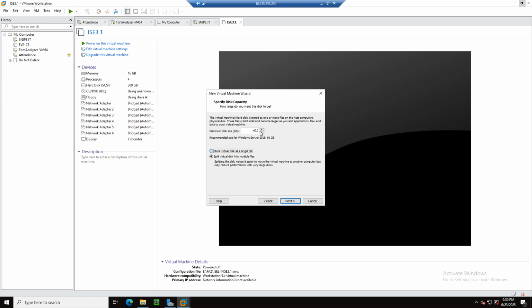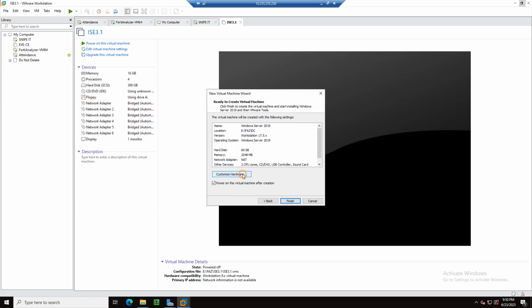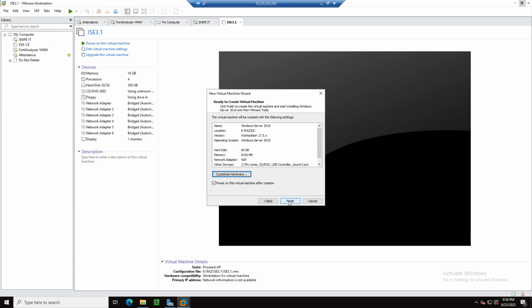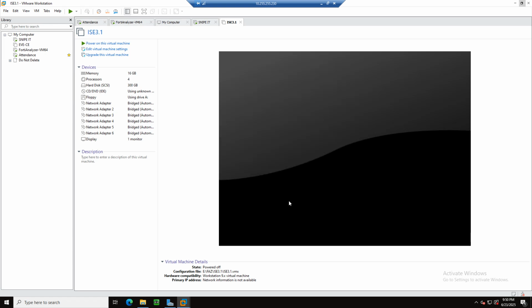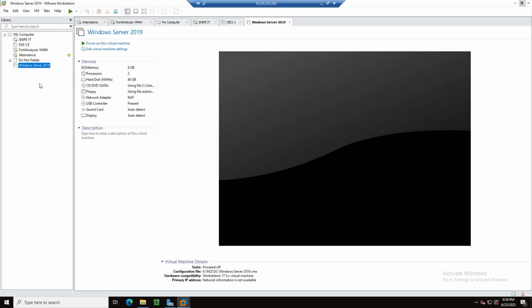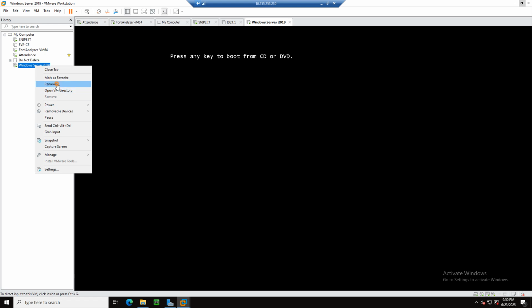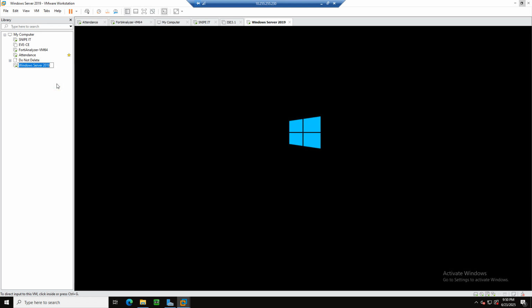And I will give 60 GB because this is a test machine, and I will give the RAM for now 8 GB, but later we will reduce it, and finish. So it is here. Let me just rename this machine DC.